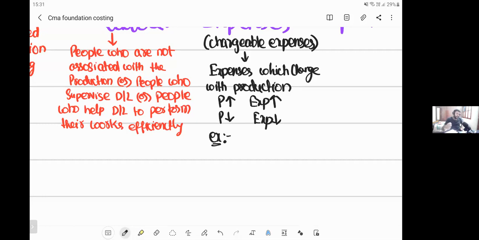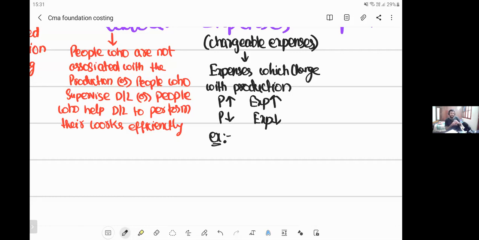Okay, let me tell you. Direct expenses are very limited in nature. Even in your cost accounting standards, maximum 4 examples are given for direct expenses. So expenses which directly change with production are very limited. You have hardly 4 or 5 in your standard. Labor and material, I already covered in the material and labor part.